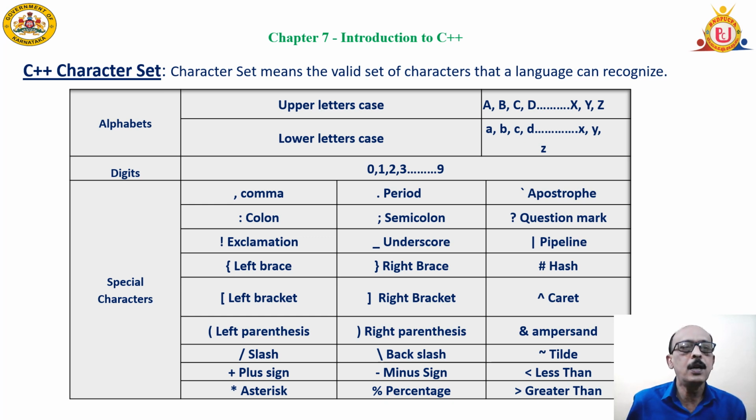Alphabets, uppercase and lowercase letters are used in the language, and of course it is going to differentiate between the uppercase letter and the lowercase letter. Digits, of course, 0 to 9. Special characters include comma, period, apostrophe, exclamatory mark, etc. All these characters are being used in the framing of instructions in the C++ language. We are going to learn these things one by one later.